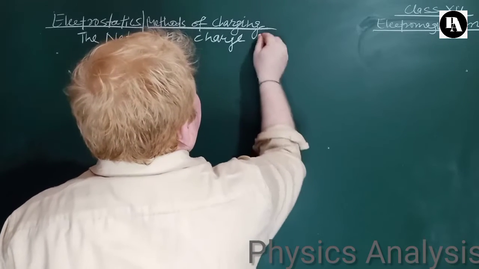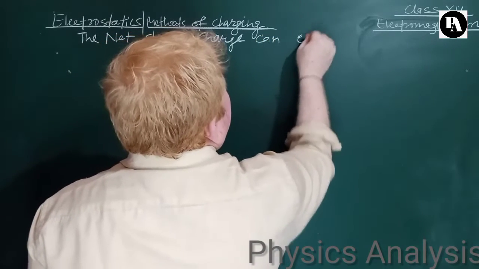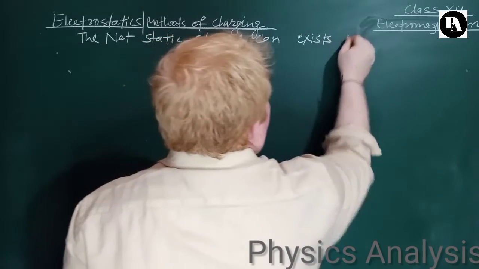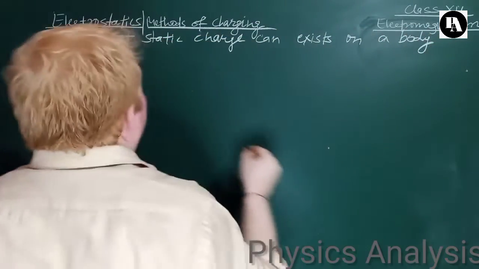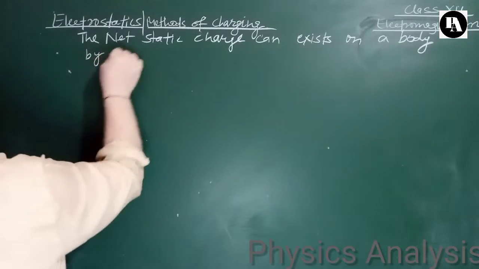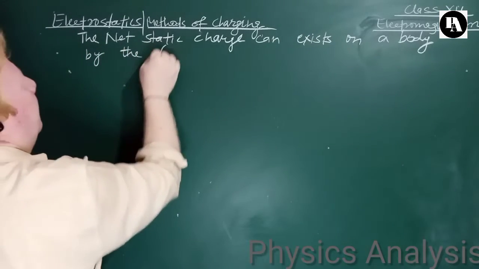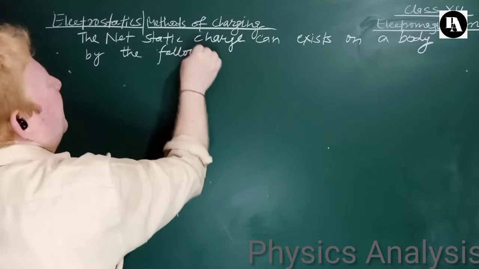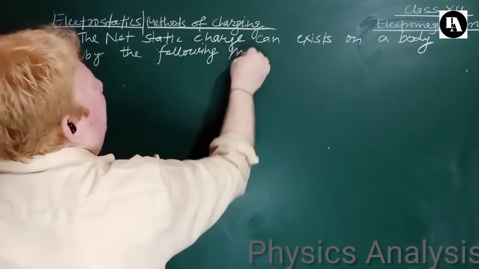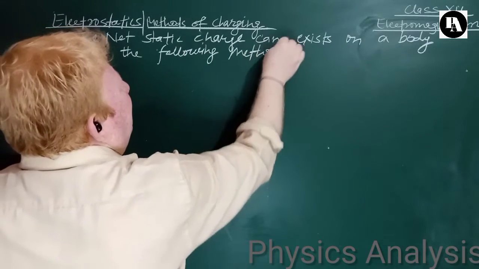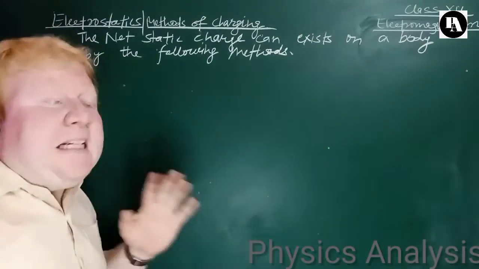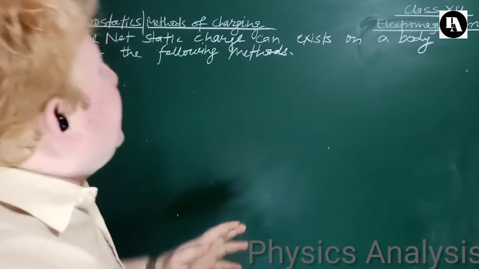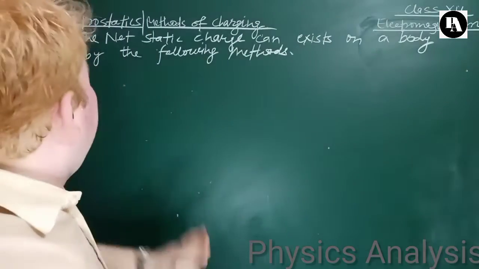The net static charge can exist on a body by the following three methods.